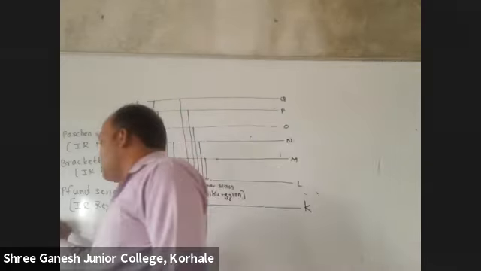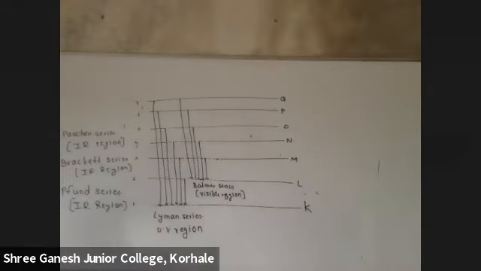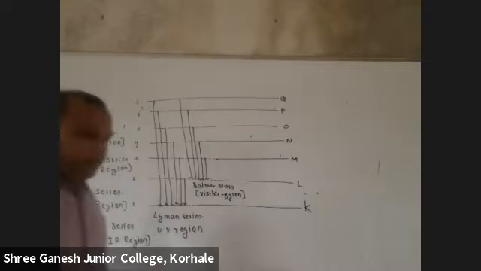And the sixth series, only one line is there. In the six series, most of the books will have only 5 series, but the 6th series is also there. That is called Humphrey series. Far IR region.